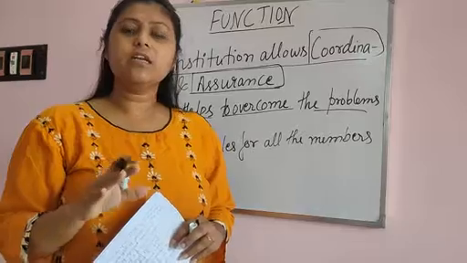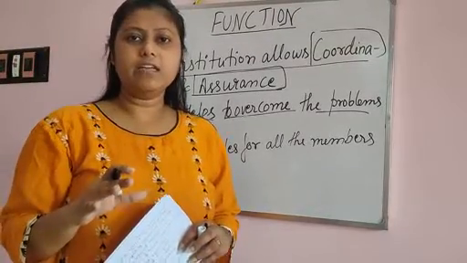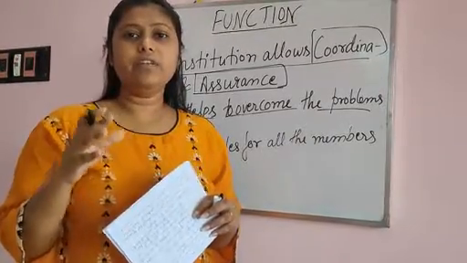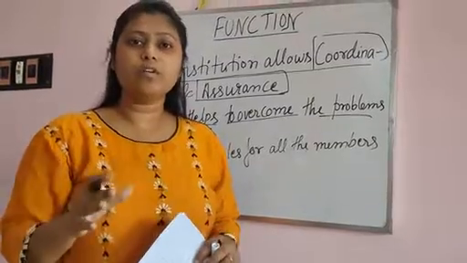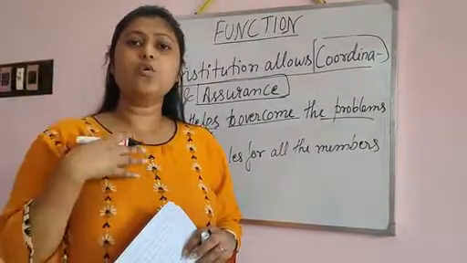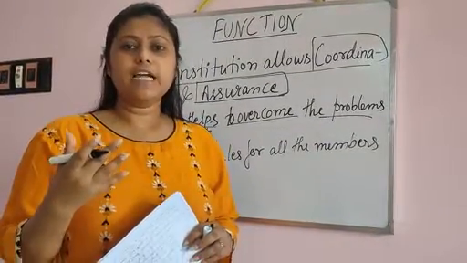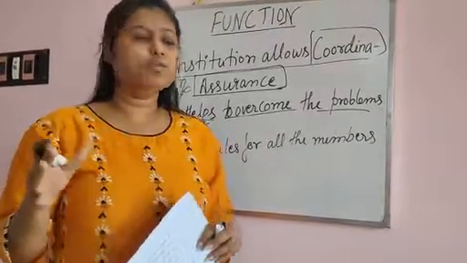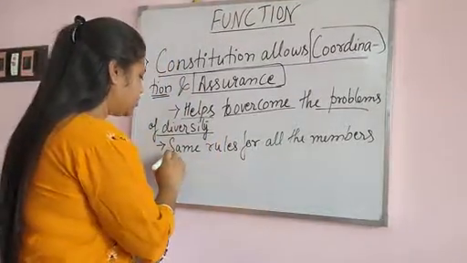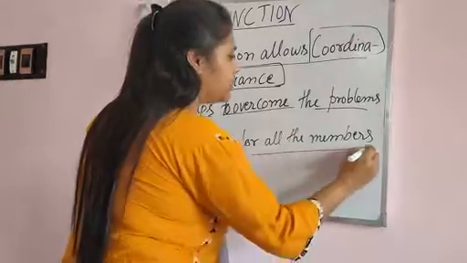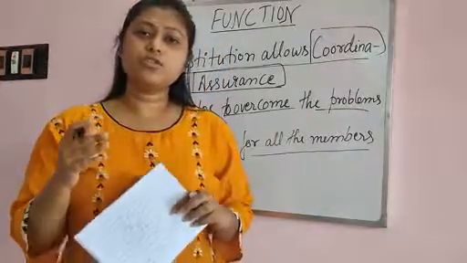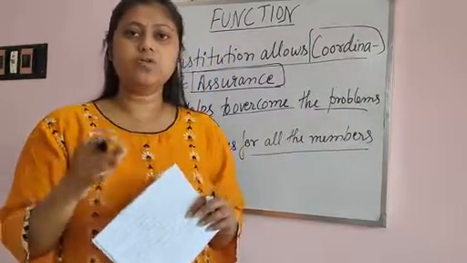So for that reason, the constitution provides how we will live in a society together so that no one will be harmed, and we will try to coordinate with each other so that everyone lives in a peaceful manner. It also says there are the same rules for all the members. You all know that our constitution provides equality, that is, equal before the law.